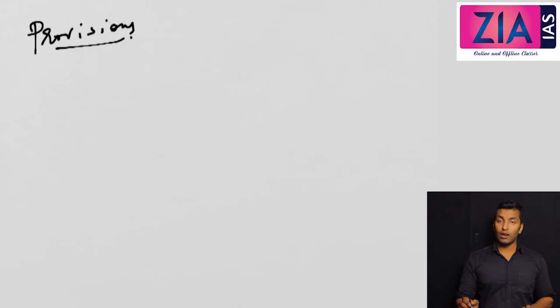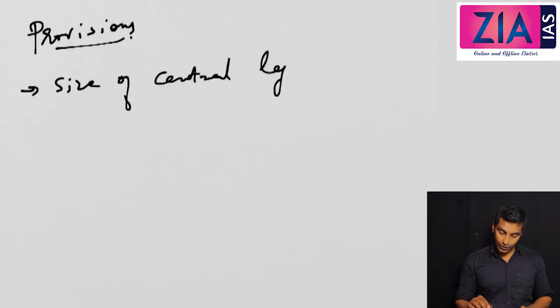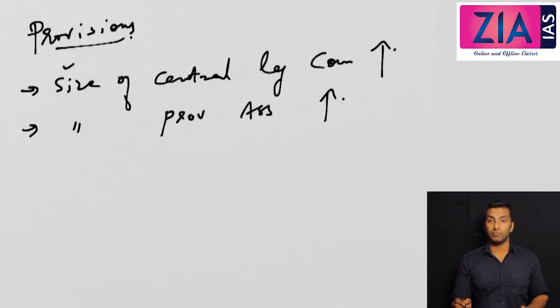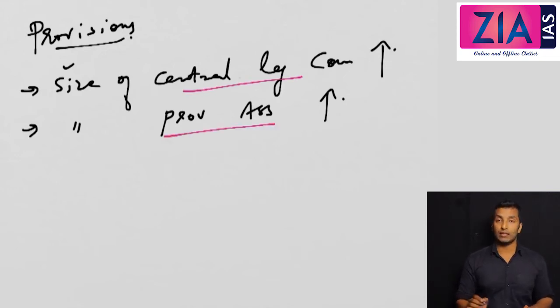If you look at this Council Act, the size of the central legislative council and the provincial assemblies will increase. So obviously the first point is that the size of the central legislative council increased, and the size of the provincial assemblies was also increased. Now what will happen then? More Indians will enter the central legislative council and provincial assemblies.